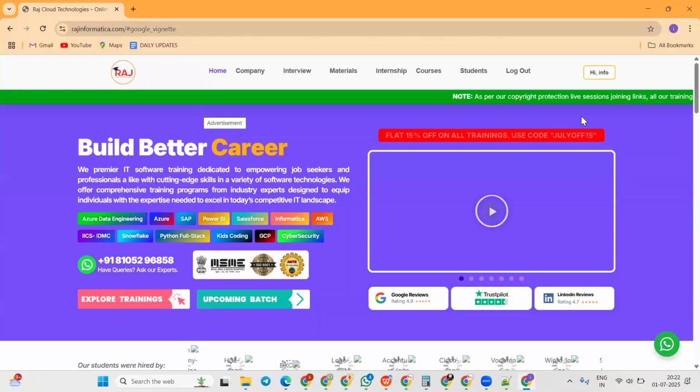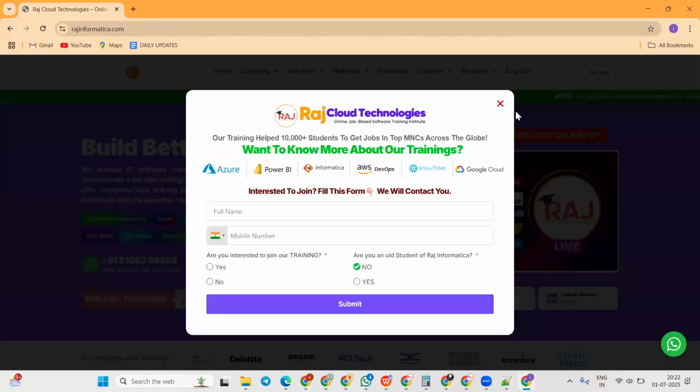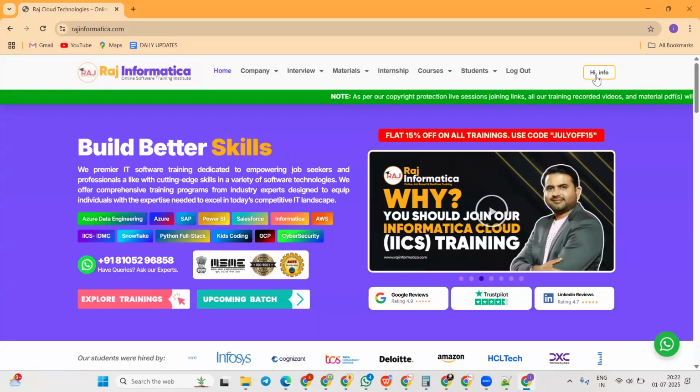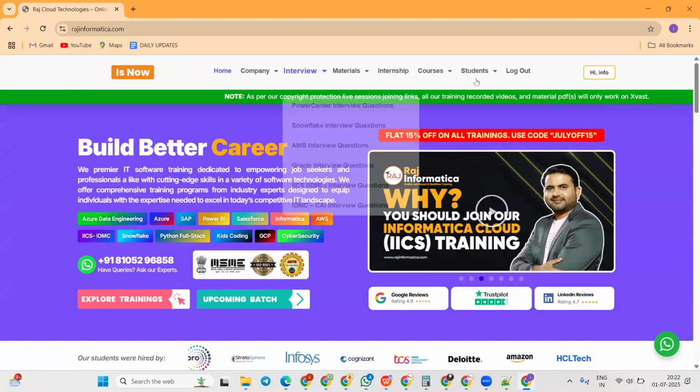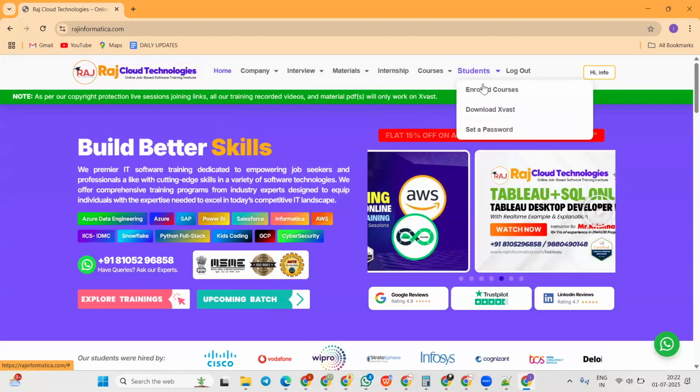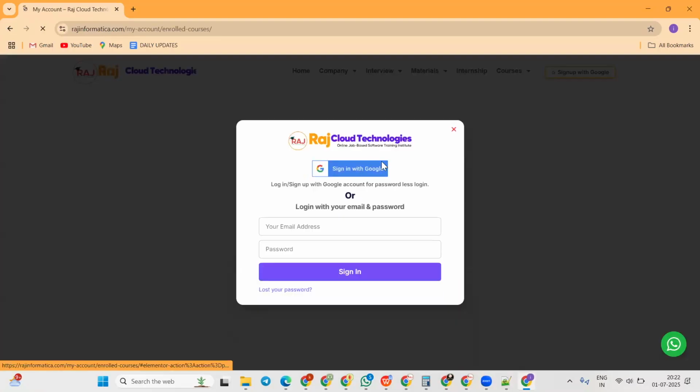Okay, so once you open razinformatica.com, you'll see on the top right corner the sign up with Google button. You can just click on sign up, and the students option will be enabled for you. In the students option there is enrolled courses. Whoever has paid the fee, you will be able to see this enrolled courses page. One second, I'm just signing up again.